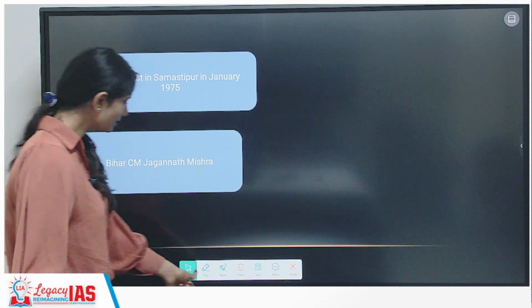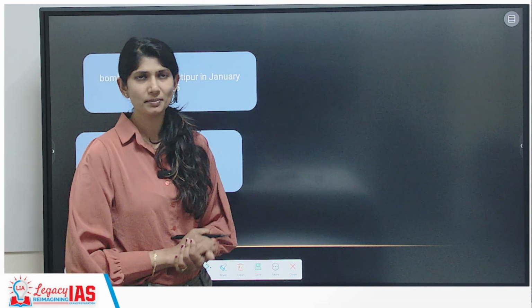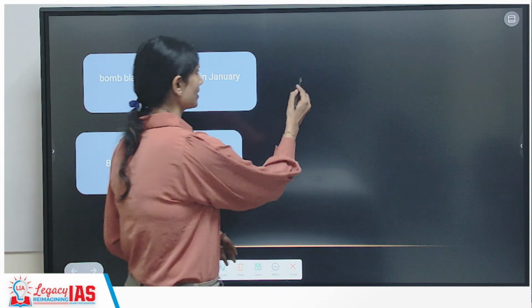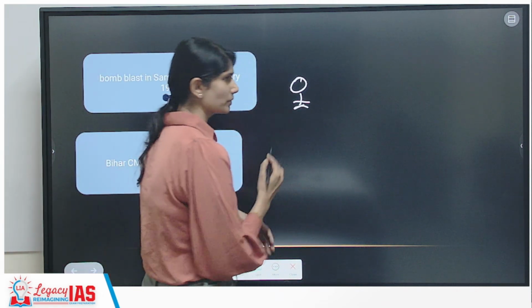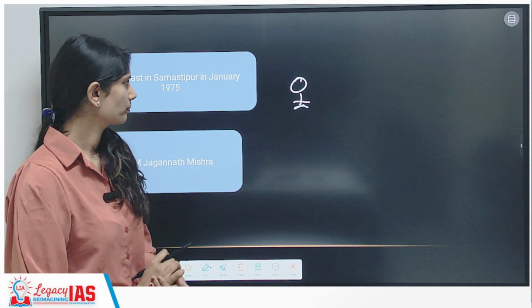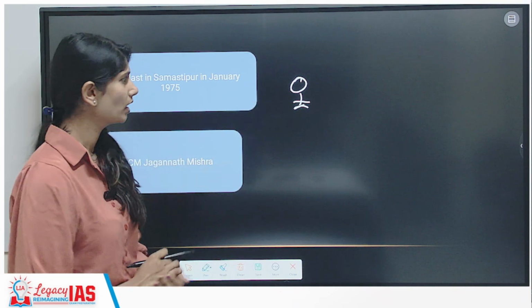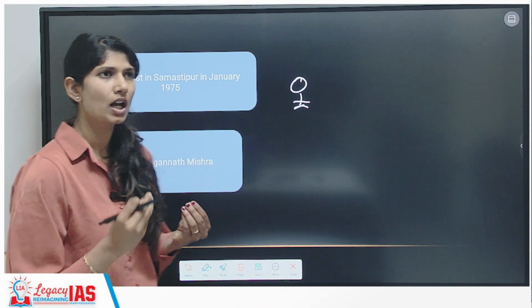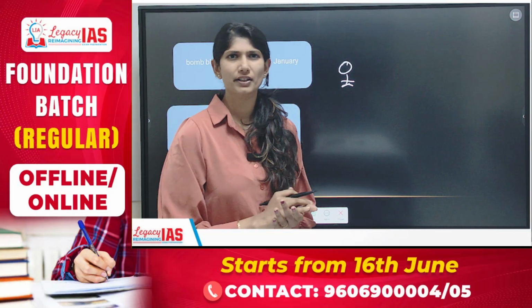Now, all these events are taking place in Bihar. Let me tell it to you like a story. This is Lalit Narayan Mishra, the Union Railway Minister in Indira Gandhi's cabinet. He goes to Samastipur to open a bridge.